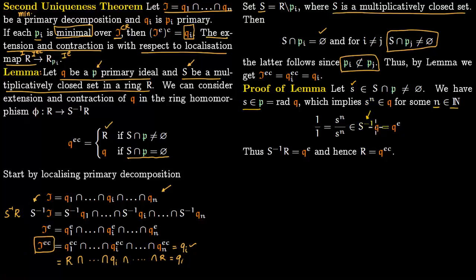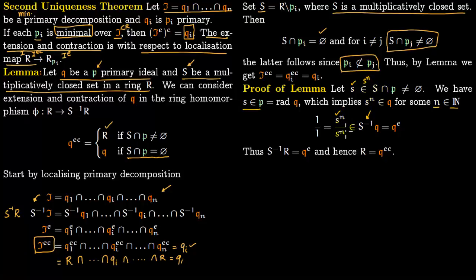In S inverse Q, this s to the n obviously lies in Q, so this lies in the numerator, but this s also lies within S, and S is a multiplicatively closed set, so s to the n also lies within this capital S.